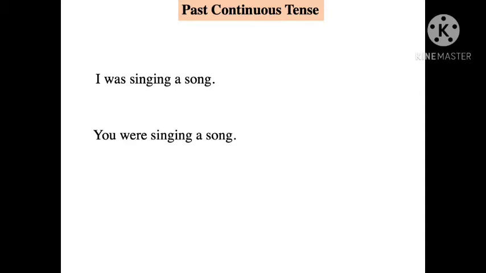Here, I was singing a song. You were singing a song. He was singing a song. So, in the past continuous tense, we have to use was for singular and were for plural.